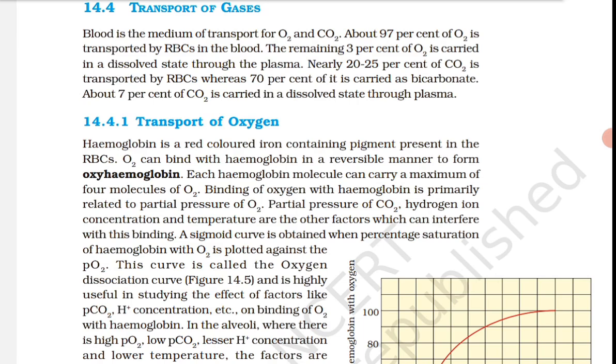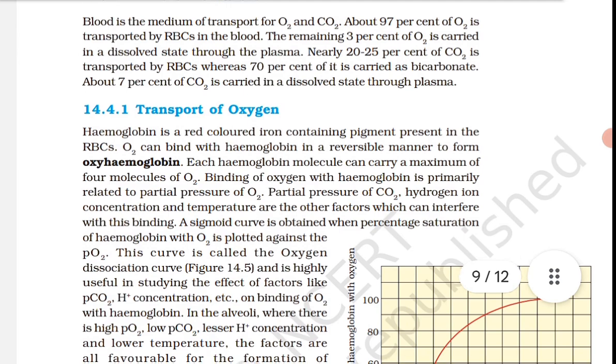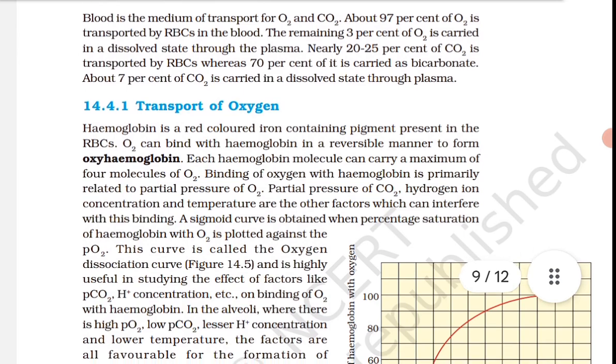किससे related है? Primarily related to the partial pressure of oxygen. Partial pressure of CO2, hydrogen ion concentration, and temperature are the other factors which can interfere with this binding. A sigmoid curve is obtained when percentage saturation of hemoglobin with oxygen is plotted against the PO2. कैसी कर्व होगी? सिग्मोइड कर्व.